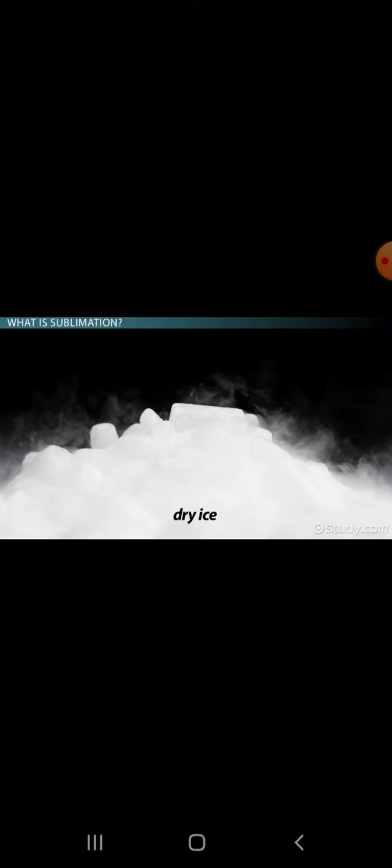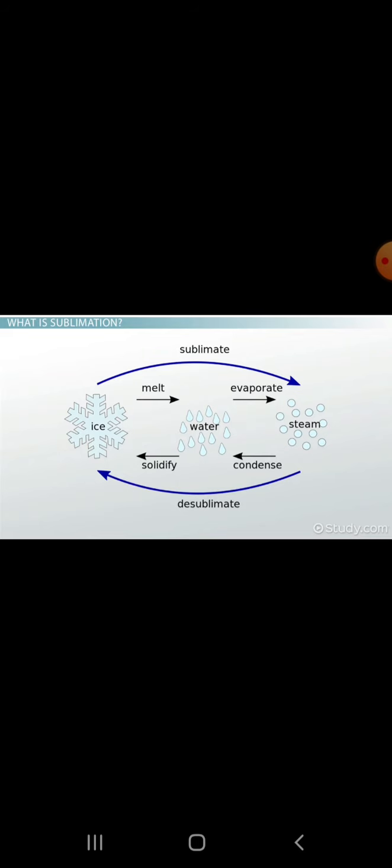gas, or plasma. Sublimation is another one of these phase transitions, except in this case, we have a solid turning directly into a gas. As a sublimating material changes from a solid to a gas, it never passes through the liquid state. This image shows water in its three forms: ice, water, and steam. Sublimation is just one of the ways water or another substance can change between its potential phases.